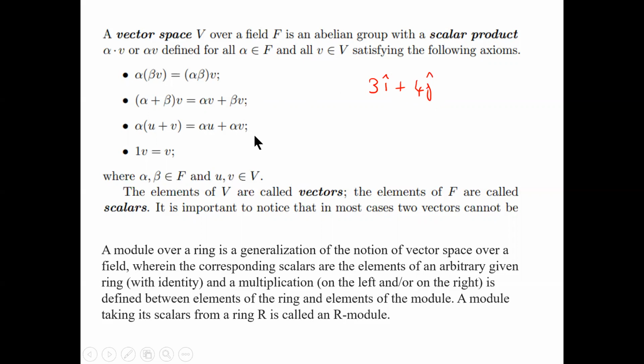This is the abstraction that we go to, and the further generalization of a vector space is a module over a ring. It is a higher abstraction of a vector space.